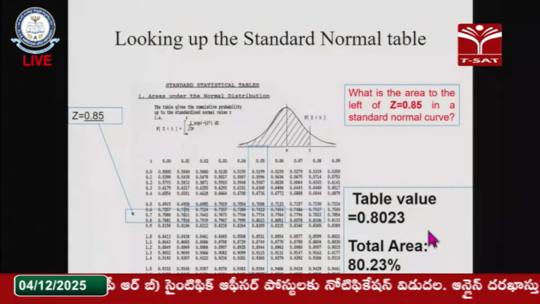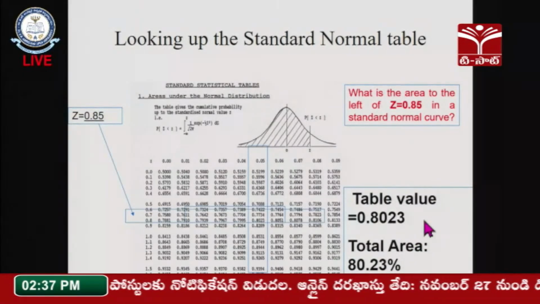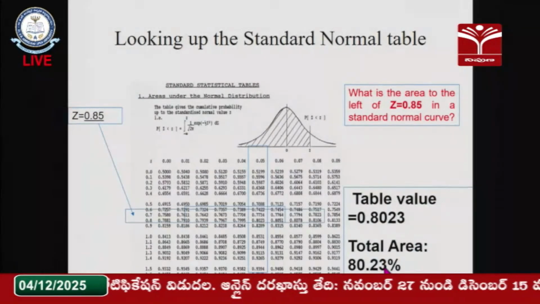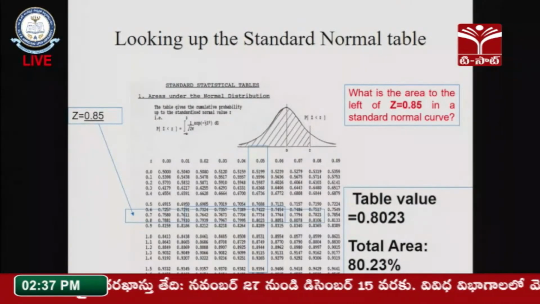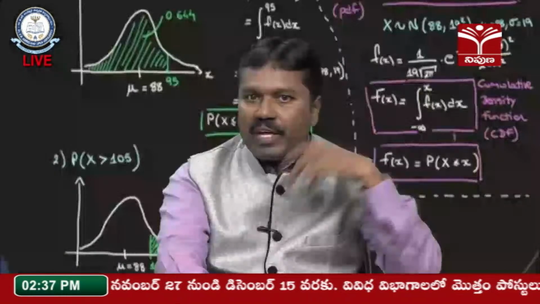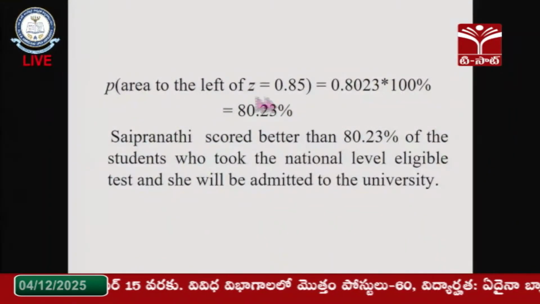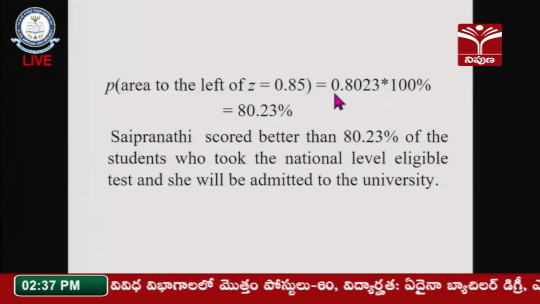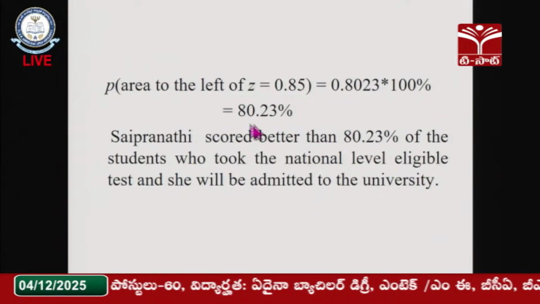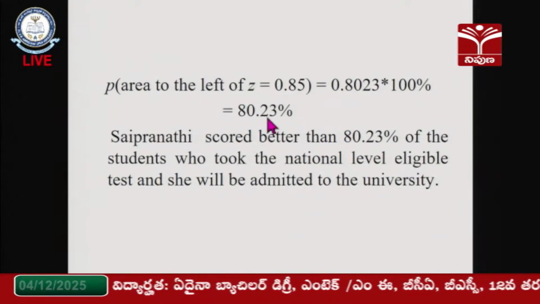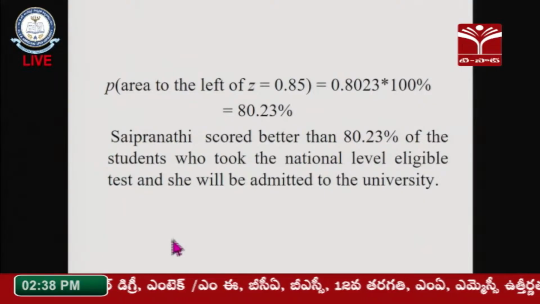So I will get the total area. As I just explained, total area is equal to this percentage into 100. I got this total area as 80.23%. So this is the way. Therefore, the probability of the area to the left of Z equal to 0.85 is 0.8023 into 100%, which is equal to 80.23%. So now I can conclude that Sai Pranati scored better than 80.23%